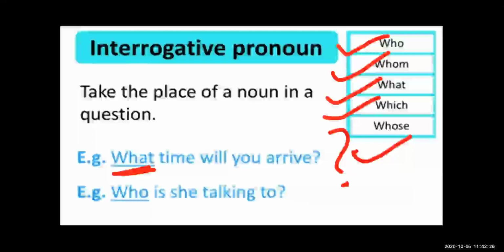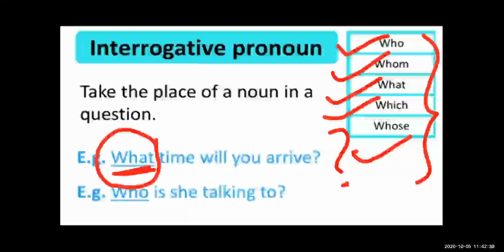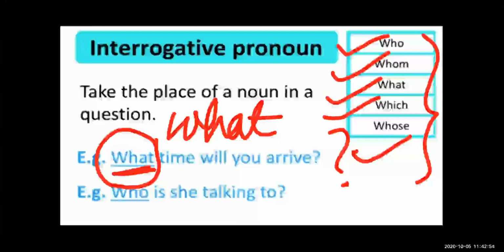See the example: What time will you arrive? Here the question starts with the WH word, that is what. So here what is an interrogative pronoun. Who is she talking to? Here who is the interrogative pronoun, and at the end there is a question mark also. The pronoun which we use to ask the question is the interrogative pronoun.